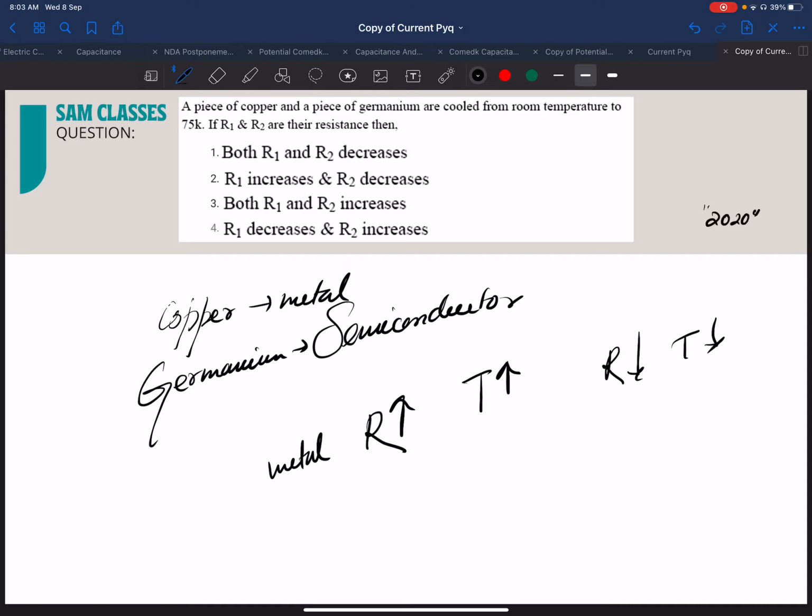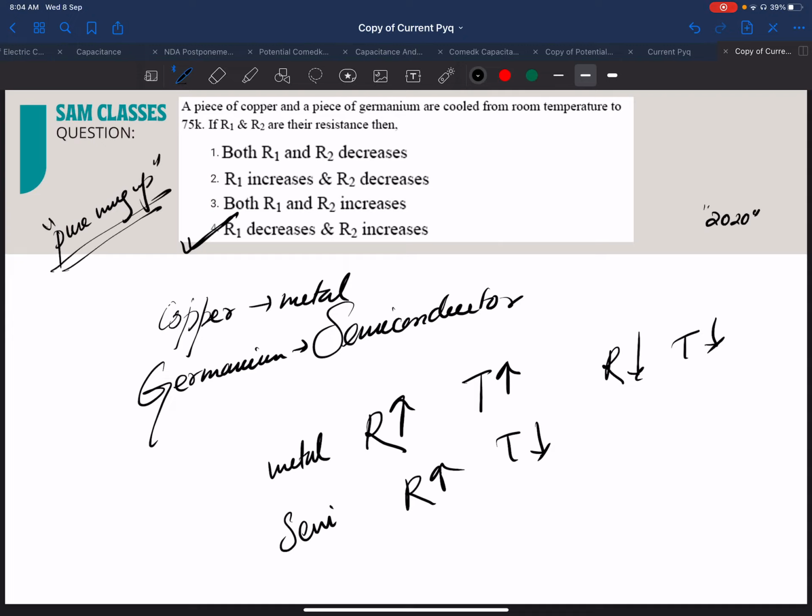If you remember this, you'll be able to do it. Why? Because of the positive temperature coefficient, alpha. For a semiconductor, it has a negative temperature coefficient, so R will increase if temperature decreases. So in this case, R1 decreases and R2 increases. So simple. It's pure mug up.